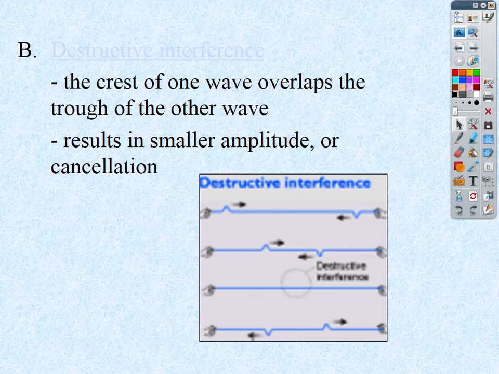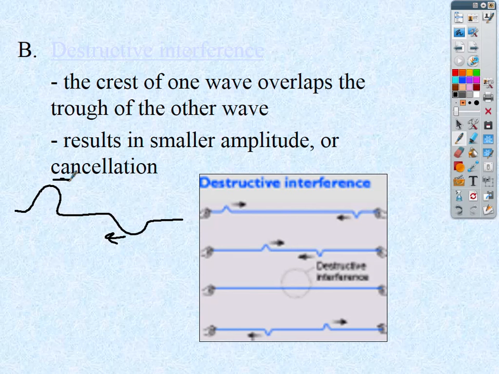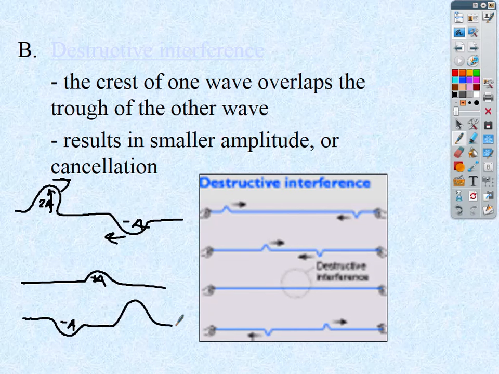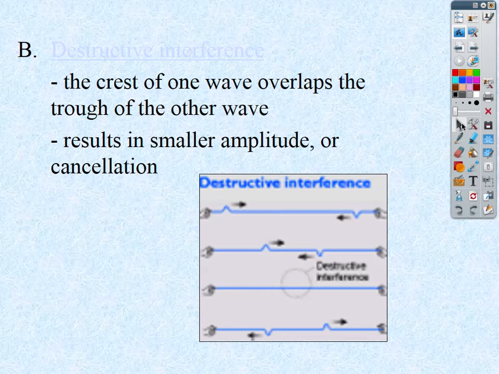So don't be surprised if you get a problem where you have one wave coming in and one wave going underneath. We might say this is 2A and this is negative A. When they combine, what should happen? We should have a smaller wave, but it's going to be up. That's positive A. How do I know that? I simply just add the two together. This negative A is canceling some of the positive 2A, and we should see the result as positive A. What would I see afterwards? I'd see the negative A wave first, and then I'd see the positive 2A second. All right? So that's what we mean by canceling out, combining these two waves for interference.